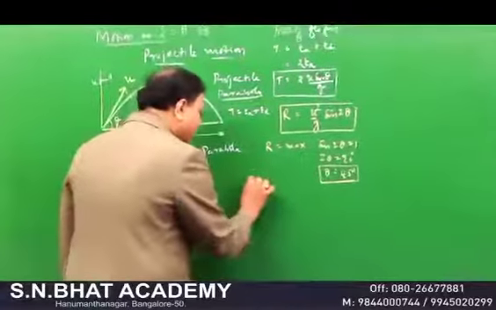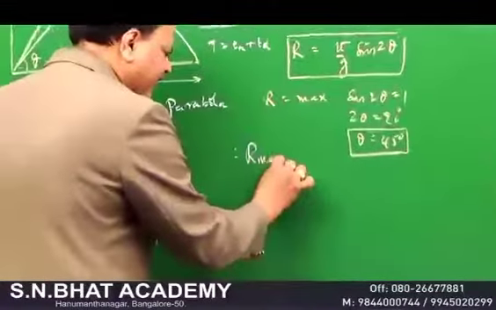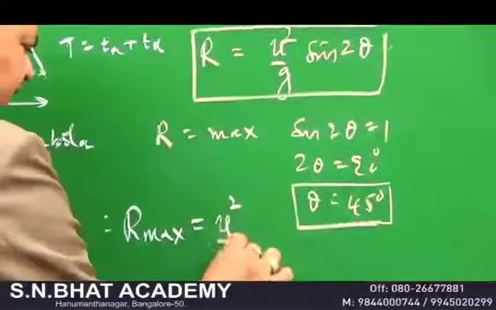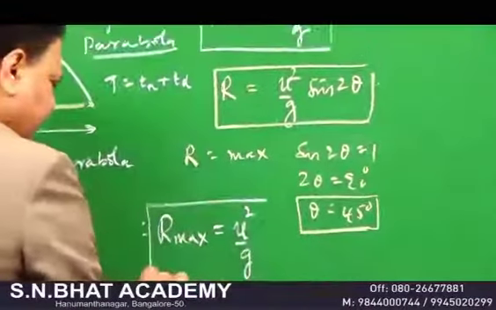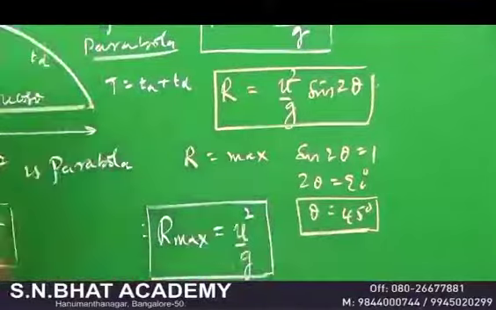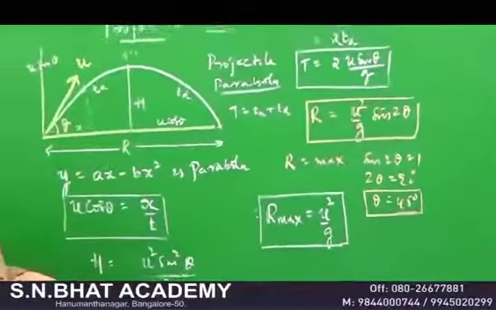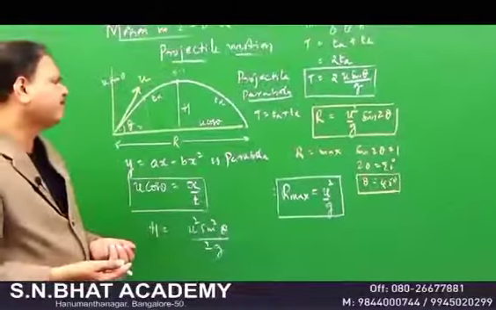And then your expression for the maximum range is R max. Very important for CET. Sine 2 theta is equal to 1. Therefore your R max is u square by g. That's all. Very important. These are the important things that you must remember in projectile motion.